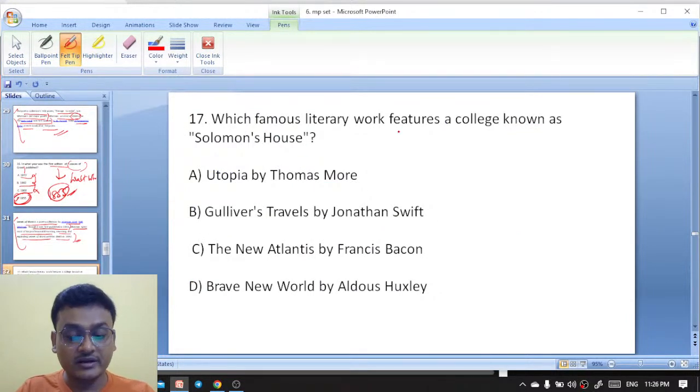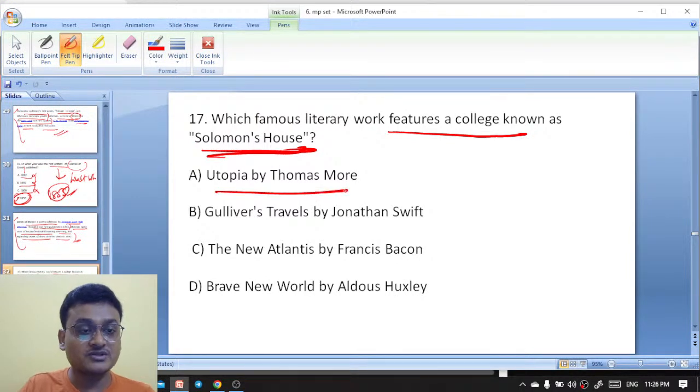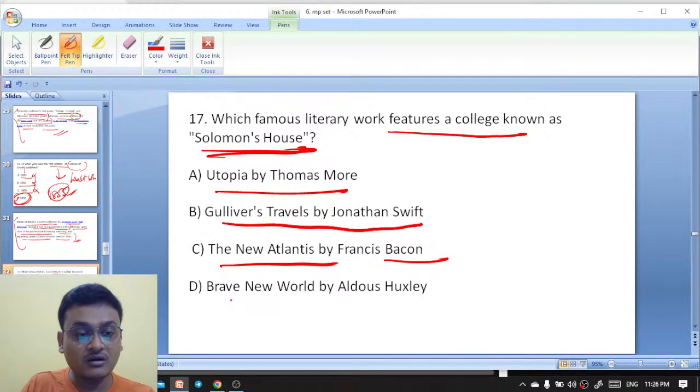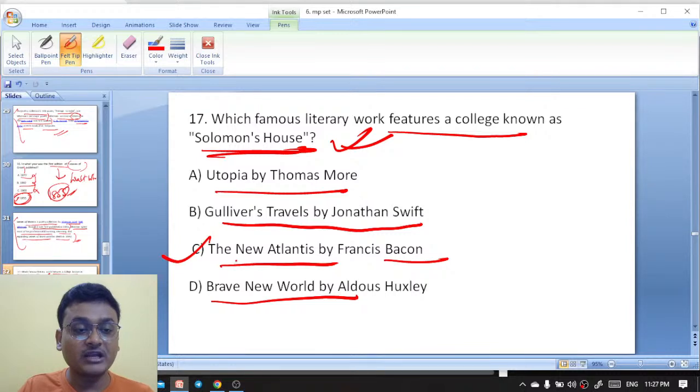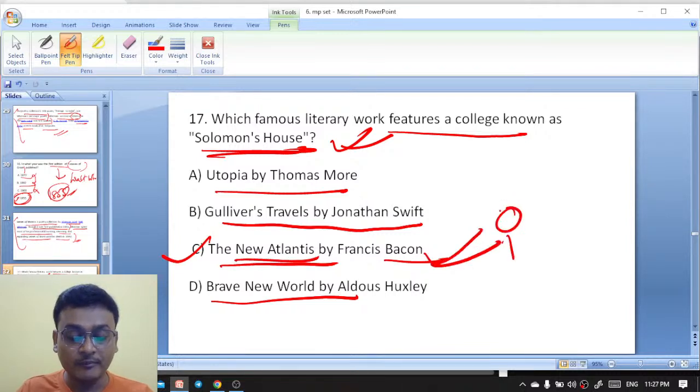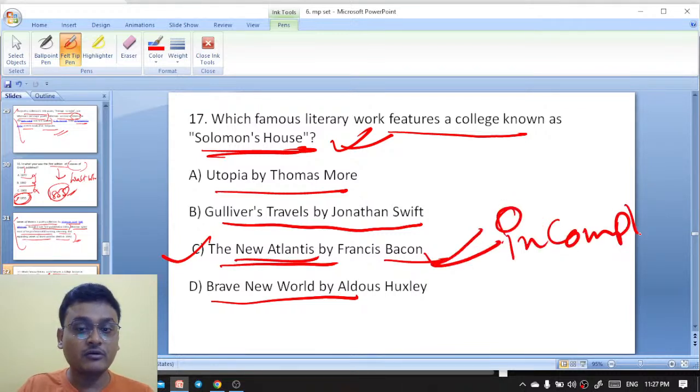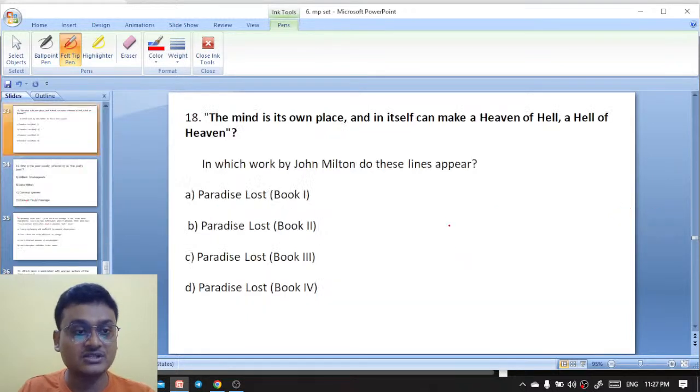Which famous literary work features a college known as Solomon's House? Utopia by Thomas More, Gulliver's Travels by Jonathan Swift, The New Atlantis by Francis Bacon, or Brave New World by Aldous Huxley. A college named Solomon's House appears in The New Atlantis, the utopian novel by Francis Bacon, which is an incomplete work. So The New Atlantis by Francis Bacon is the right answer.